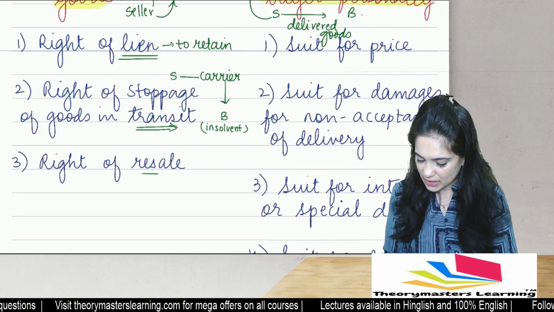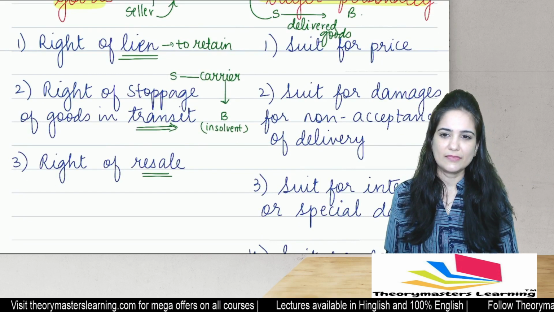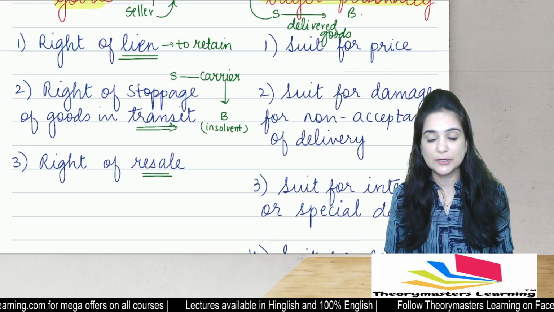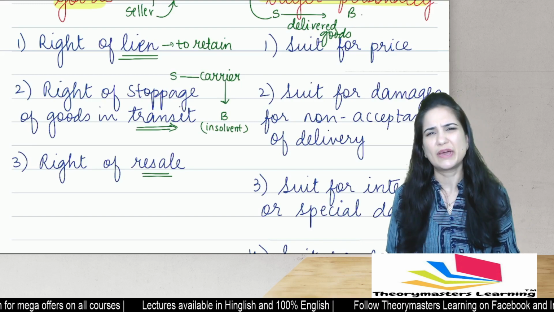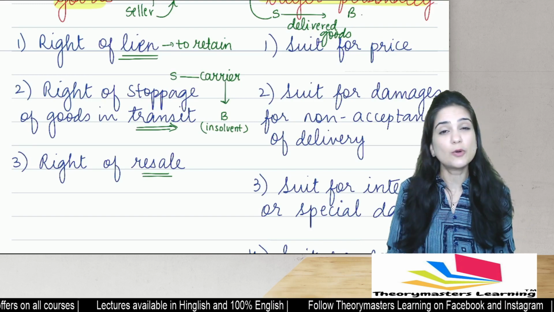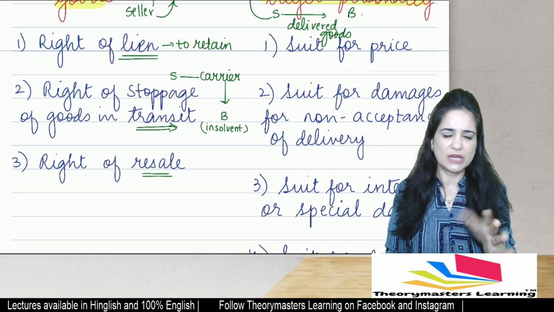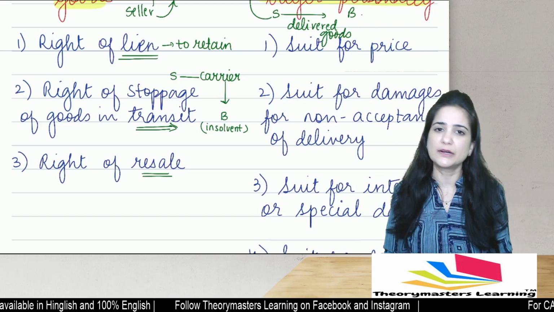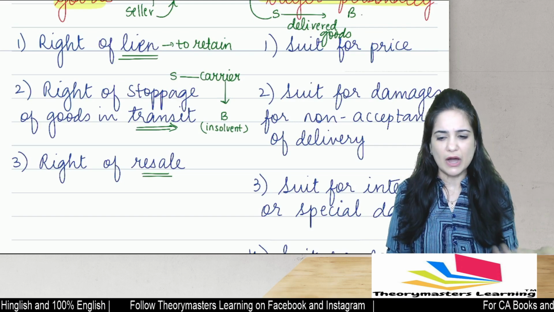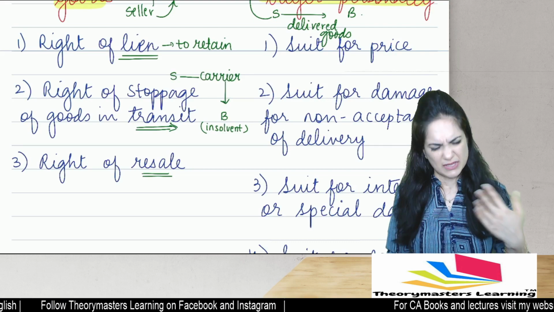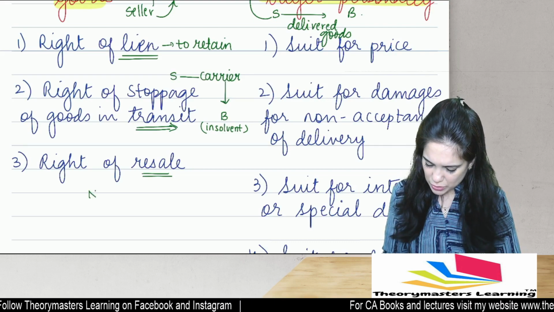Right of resale. Now, I was in possession of the goods. I was waiting for the buyer to pay money. He's not paying money and the goods are perishable. I can't hold them for long. Even in case of non-perishable goods, I can't hold them and wait for the buyer to make payment. Market price will fall. No, I will not get the price that I deserve. Sell the goods. But give notice to the buyer, okay?